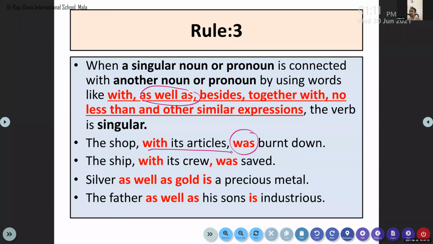But we are not thinking of it as a part of the subject. We just ignore it. And normally these parenthetical phrases are written using commas. It is separated from the subject using commas or something. So we should think about only the subject and use the verb accordingly. Am I clear? Yes, ma'am.